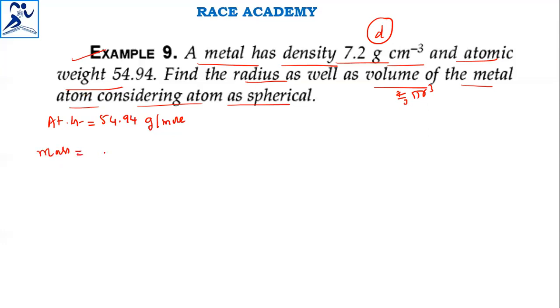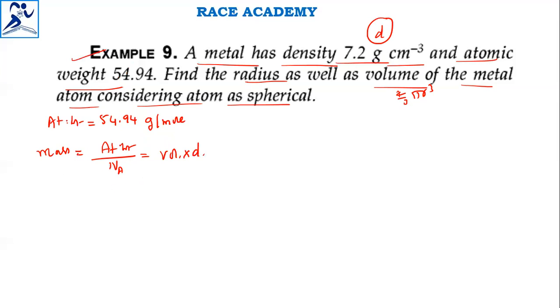Mass is equal to atomic weight by Avogadro number. And this mass, mass is equal to volume into density. That is also most important. Volume into density.